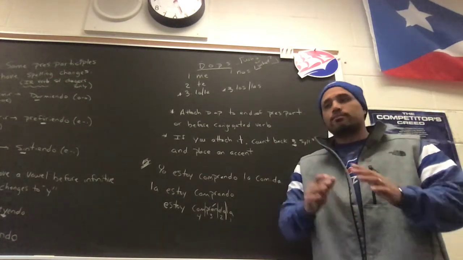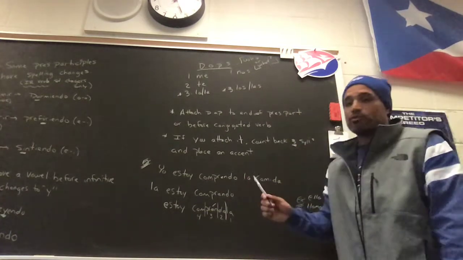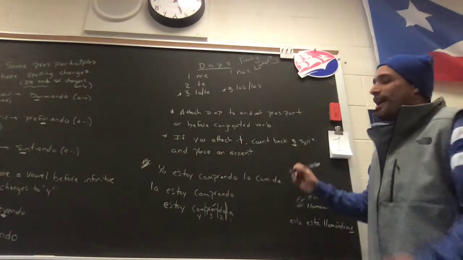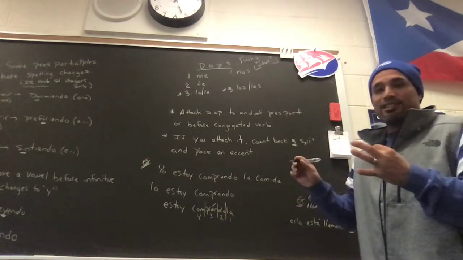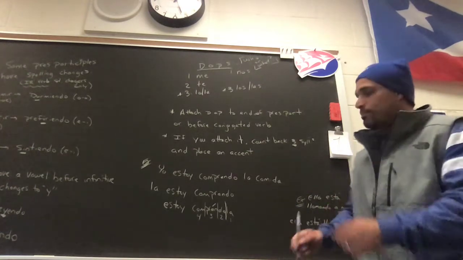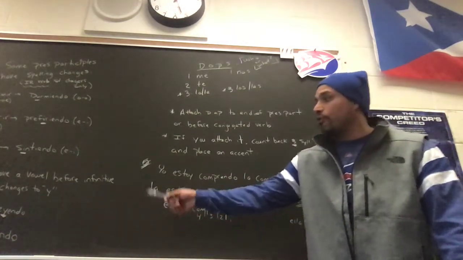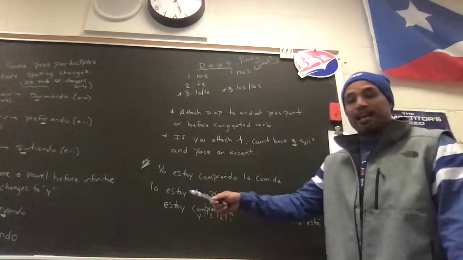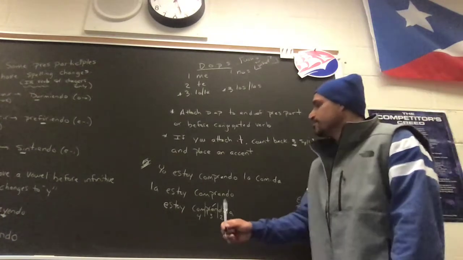But just know that if you choose to attach it to the end, I'm getting to my next rule here. If you attach it to the end of the present participle, you're going to count back 3 syllables, and then you're going to place an accent on that vowel. Now in Spanish, we don't count syllables from the beginning or from left to right. We count back from the end of the word, from right to left. Okay, so some examples, and I'll get to placing accents.